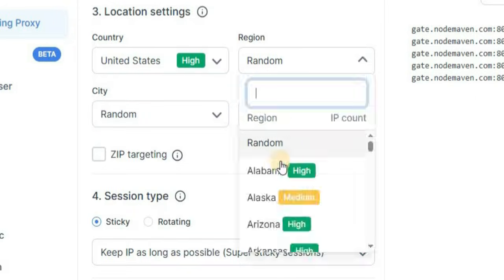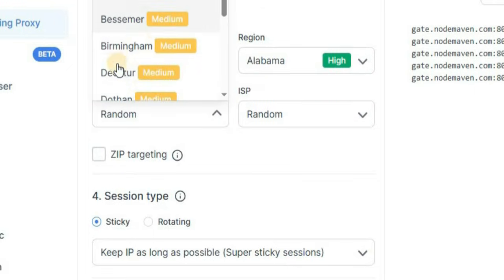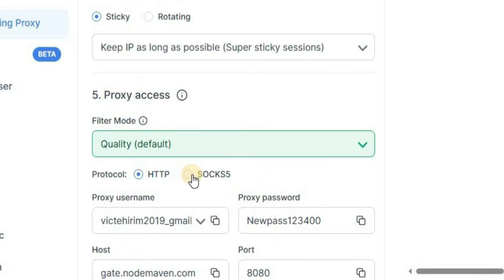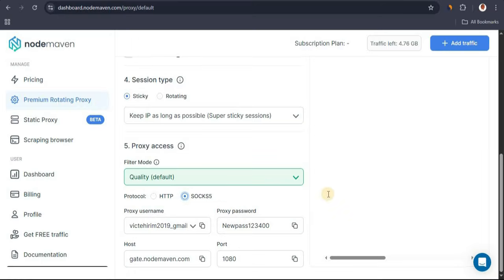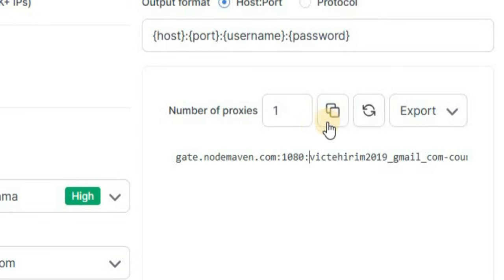So I'm going to click on this drop down arrow here, and I'm going to do Alabama, and I'm going to do a random city in Alabama. Let's do this one. And for the ISP, you can just leave the ISP as it is, and after that you want to scroll down and set the protocol to SOCKS5. Okay, now once you're done with that, you're pretty much done. So scroll up here, highlight this proxy number and put this on 1, and from here just go ahead and copy your proxy by clicking on this copy icon here.